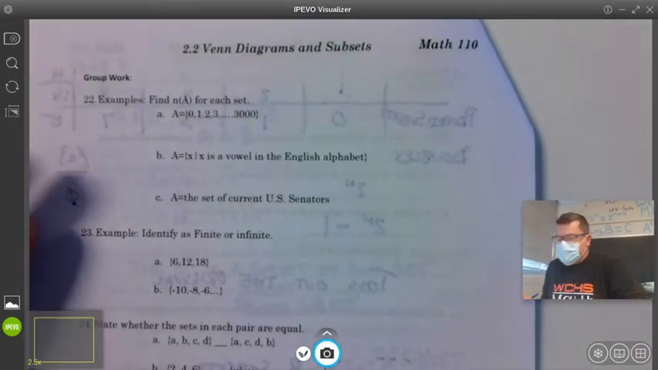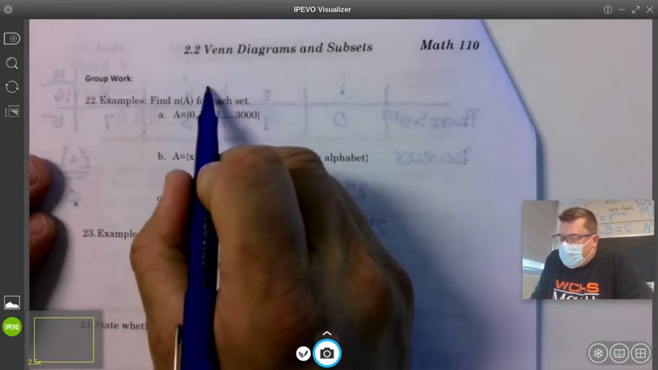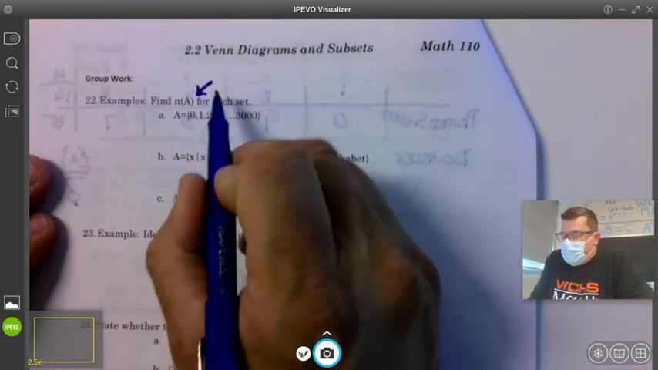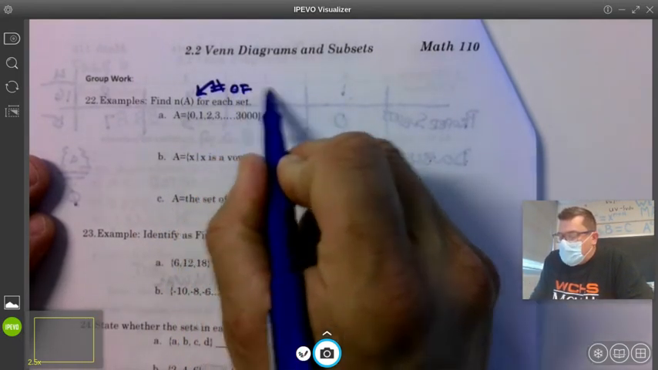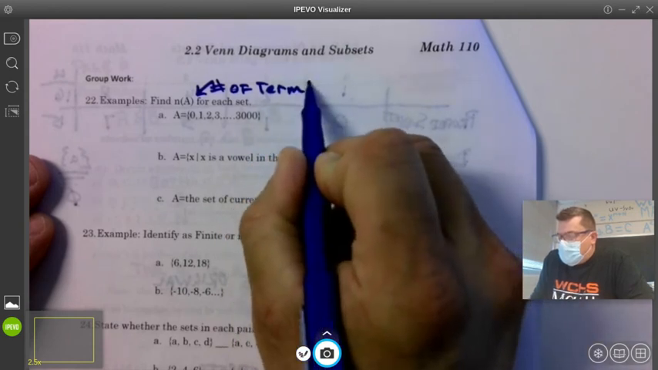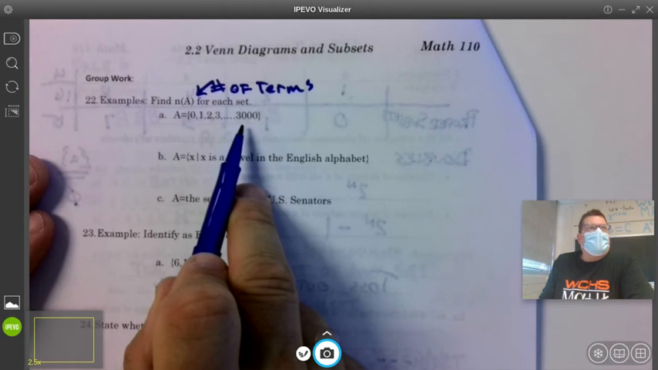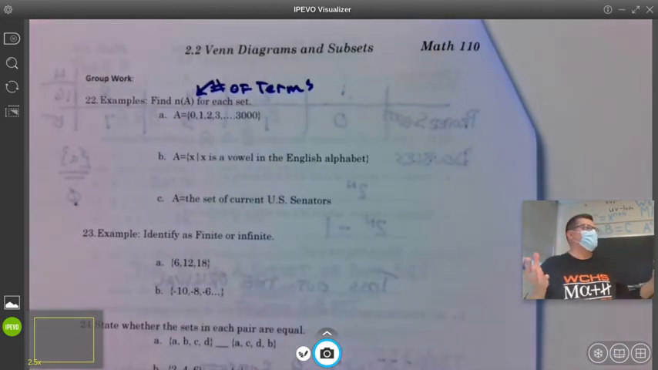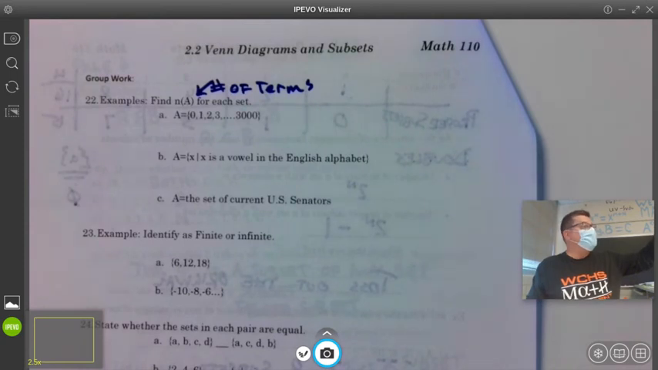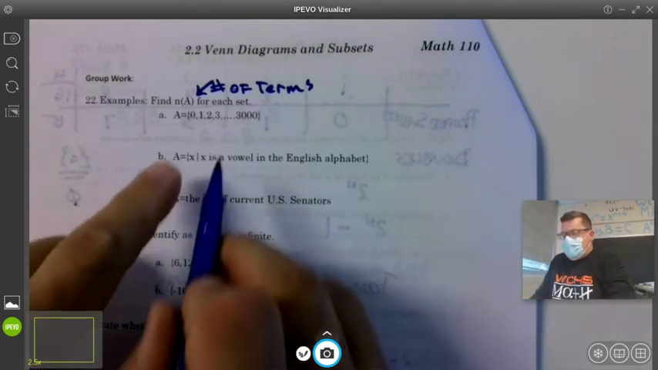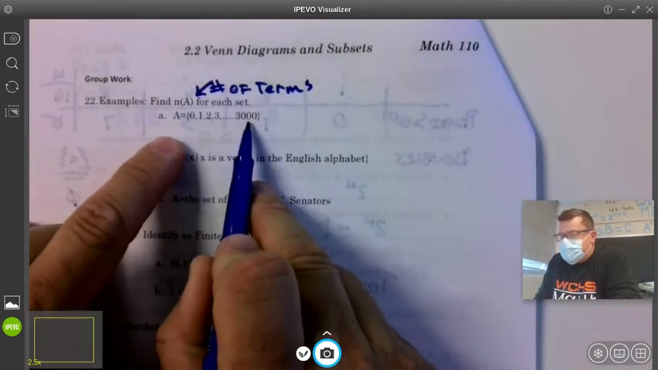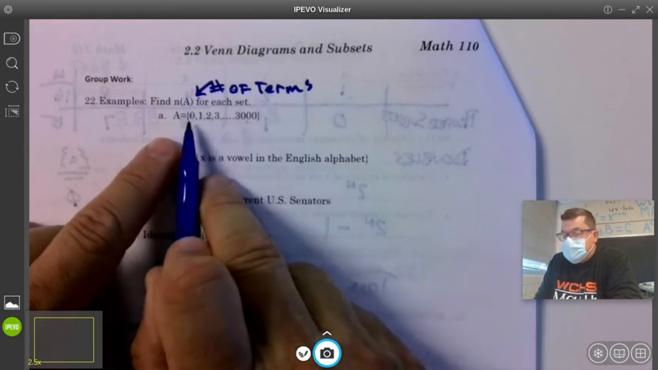Starting with page 8, the sample problems, here we go. Find the cardinality, that means the number of terms. How many terms are in there from 0 to 3,000? How many terms are from 1 to 3,000? 3,000. Notice if you take 3,000 minus 1, it's 2,999. So, if 1 to 3,000 has 3,000 terms, how many terms is it 0 to 3,000?